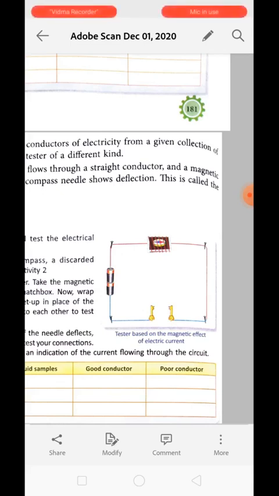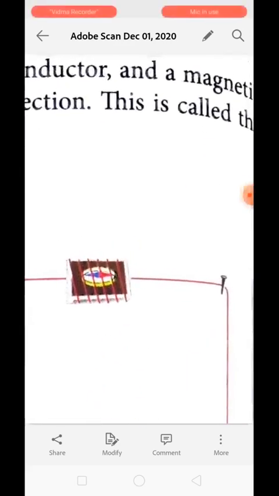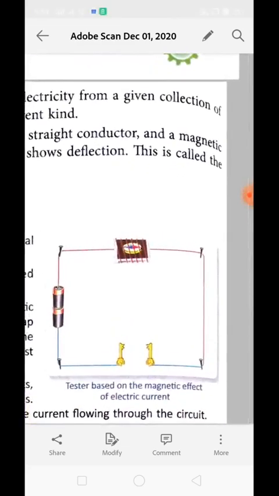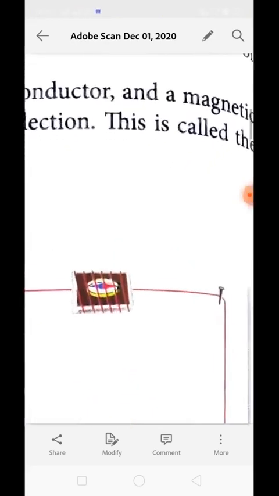Now, firstly, to modify the tester, we have taken a magnetic compass and placed it in the case of the matchbox. Now we will wrap electric wire around it as shown in the figure. Now connect all the setup as in the previous activity, and the two keys of the tester need to be dipped into the given solution. If the solution is of conductive nature, you can clearly see deflection in the magnetic compass.